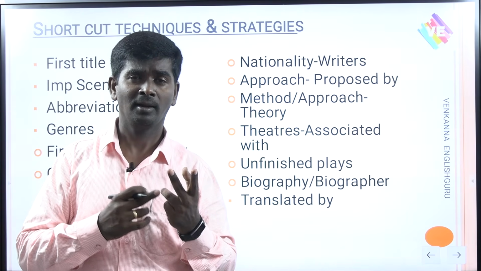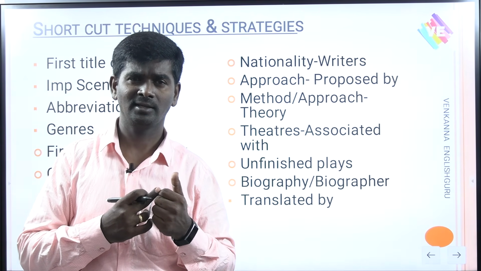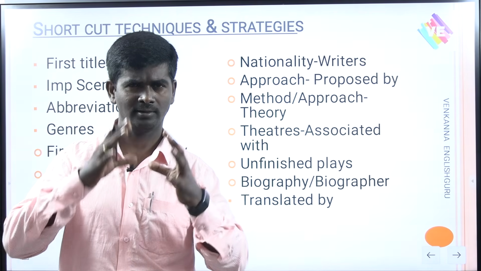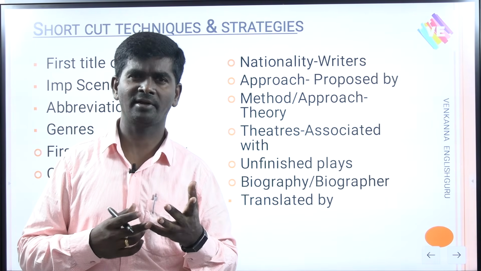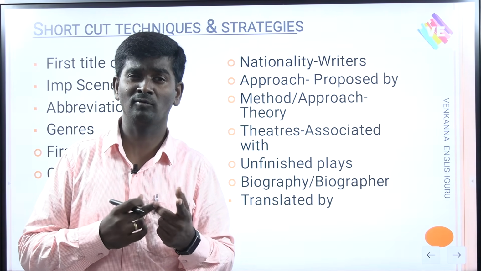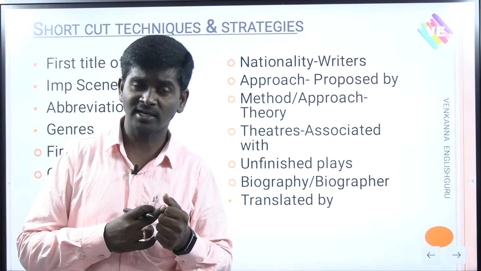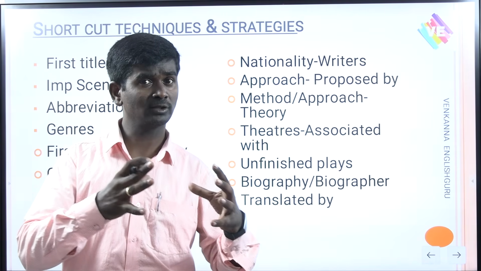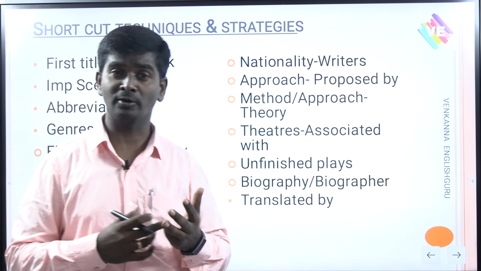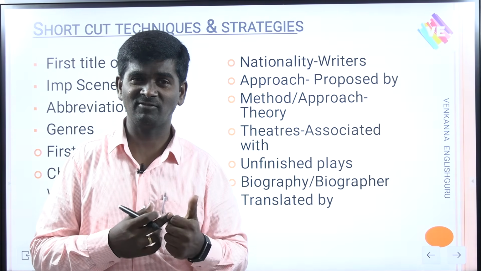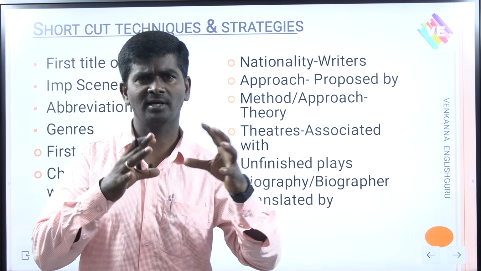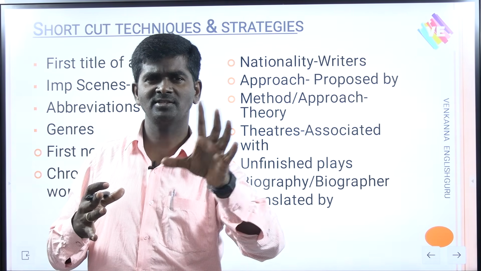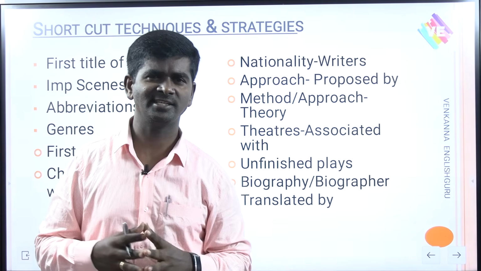Charles Baudelaire, Paul Verlaine, Paul Valéry, Arthur Rimbaud, and you can see Fyodor Dostoevsky. All these are French writers. Make a list. German: Rainer Maria Rilke, Johann Wolfgang von Goethe, Johann Gottfried Herder, and all these are considered to be German writers. Make a note of that. And like that, who are the popular Italian writers? Leonardo da Vinci, Michelangelo, Petrarch, Raphael, Dante. Make a note. All these are Italian poets and painters. Make a note of that. If there is a bit, who of the following is not an Italian writer, you will easily answer.